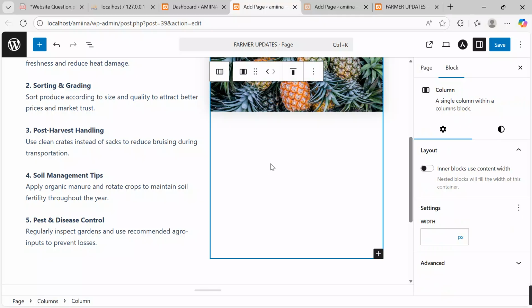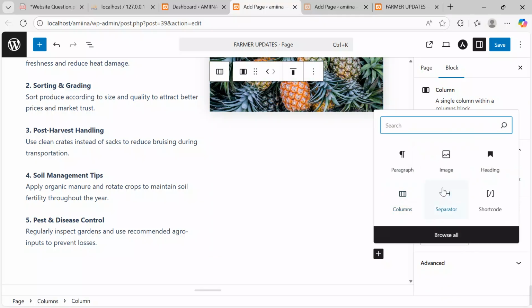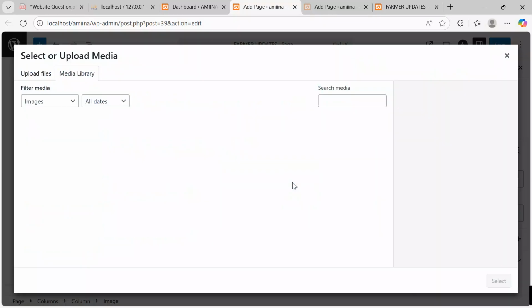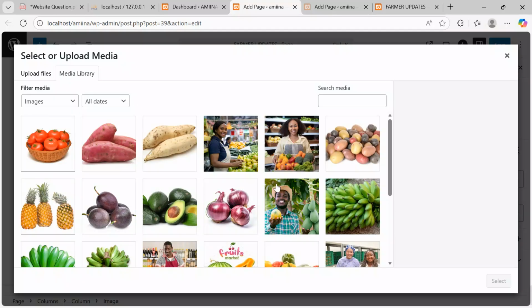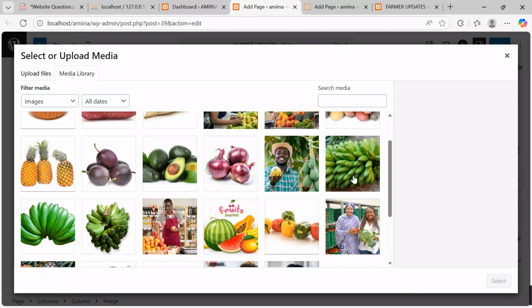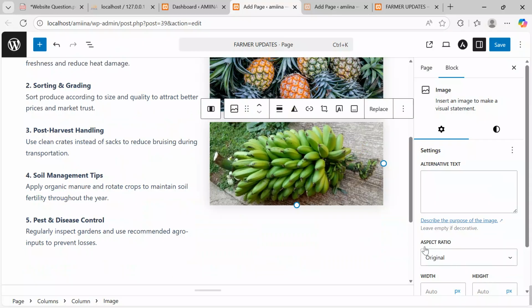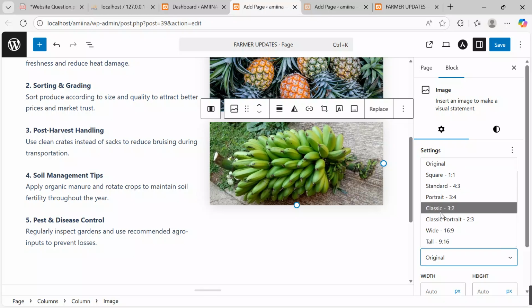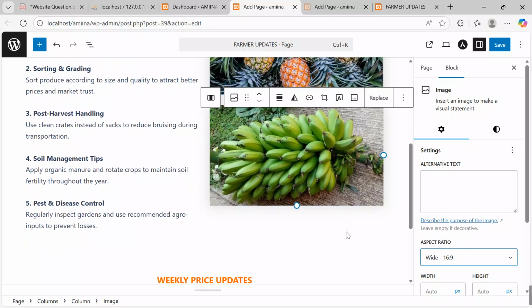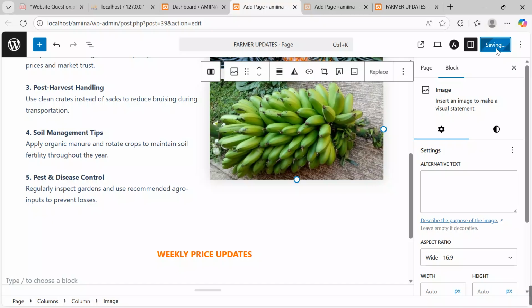I can maybe, let me add one more image here. I can go back to Image, Media Library. I want to add one more image to see whether we can really blend more. Let me click onto this. I say, let me keep it maybe wide. Nice. Then I want to save changes.